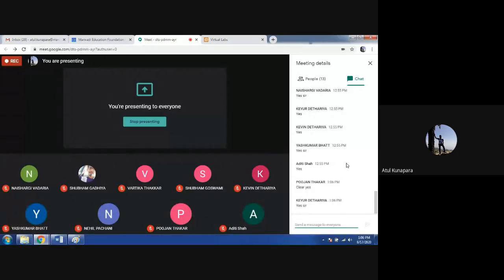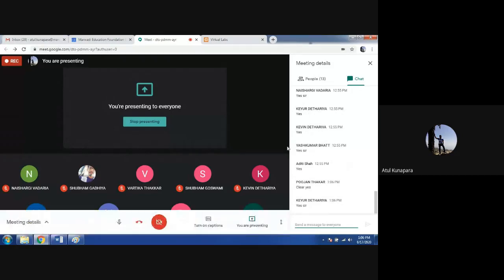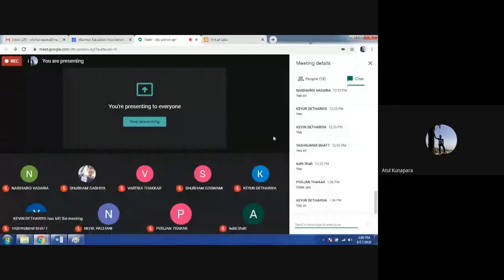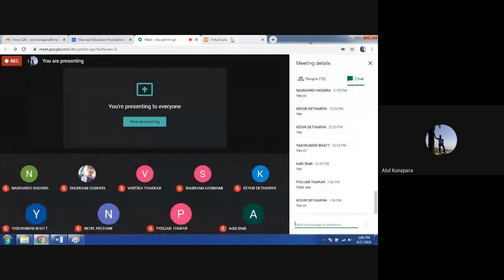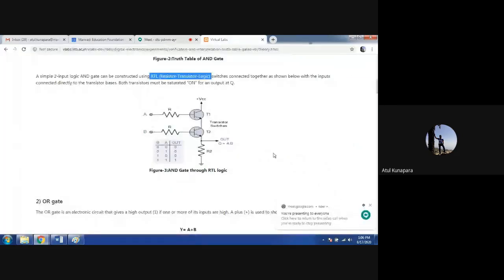So this is about your AND gate. Once you have understood this concept, it can be utilized in all other gates also, so now it will be easy for you to understand them all. So let's see them now. This is the circuit which I just discussed. Whenever your inputs A and B are both at logic 1, only then will you get output logic 1.